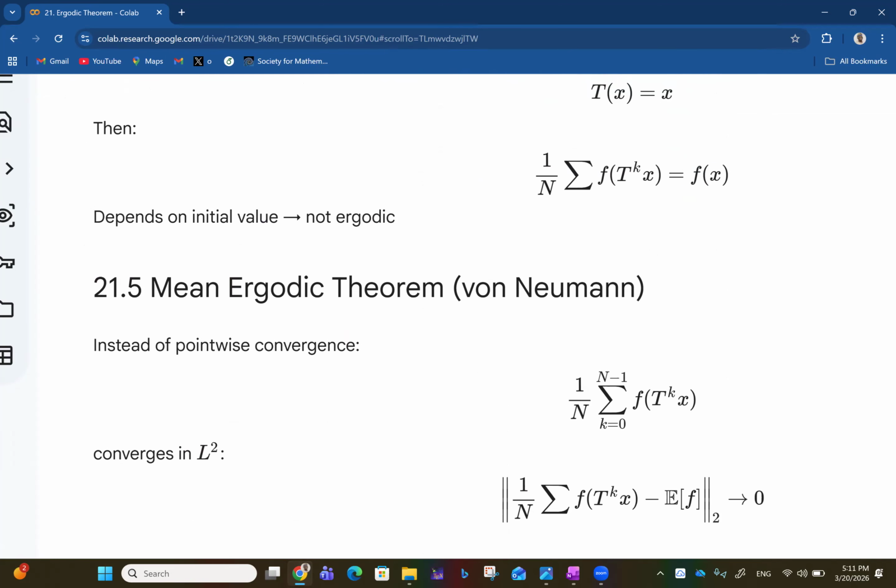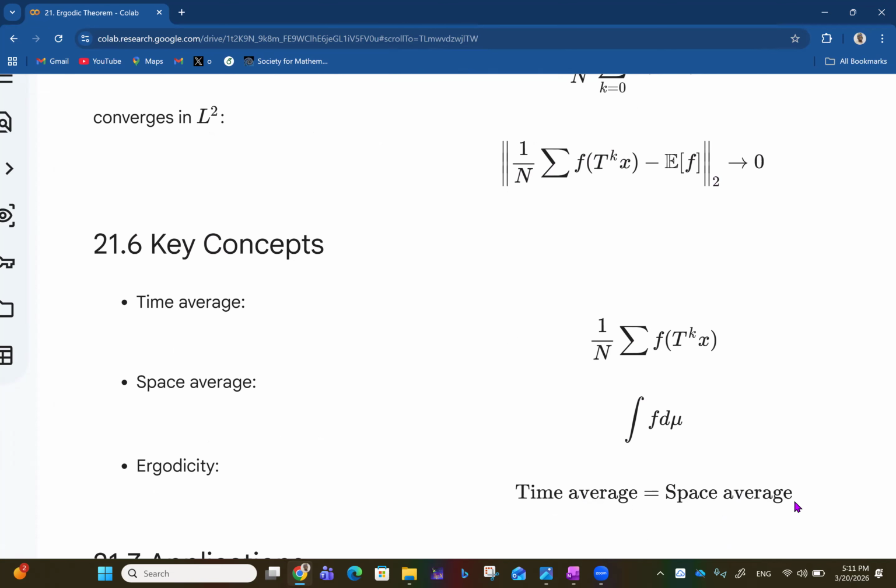Then we talk about the mean ergodic theorem, according to von Neumann. Instead of pointwise convergence, we can say that 1 over n summation from k equals 0 to n minus 1 of f of T^k x converges in L2. So it means we can take the norm. We have the norm of the time average, 1 over n summation of f of T^k x, minus the space average, the expected value of f, in the L2 norm, and that approaches 0. This means the two values are basically the same, because the gap between them is closing up so fast that the norm is going towards 0.